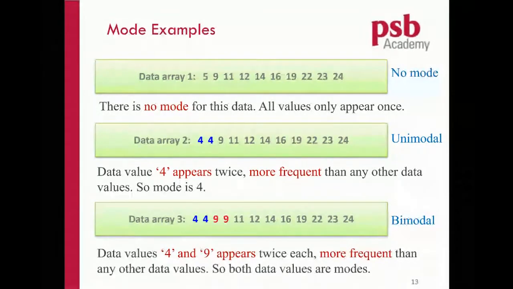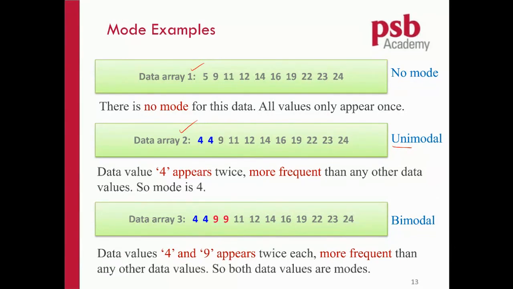All right, so let's look at some of this. If you look at data array 1, the first one, every number appears only once. So we say there is no mode for this data. For data array 2, we find that there are two number 4s. So number 4 is the mode. There's only one mode in this data set. We call that unimodal.